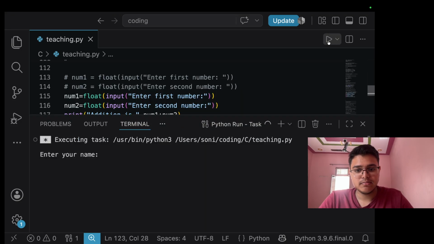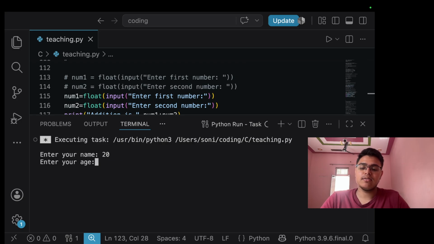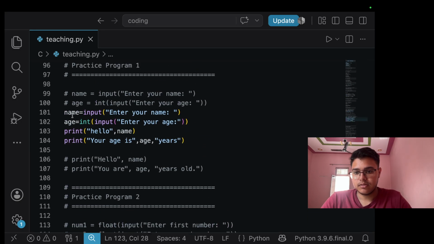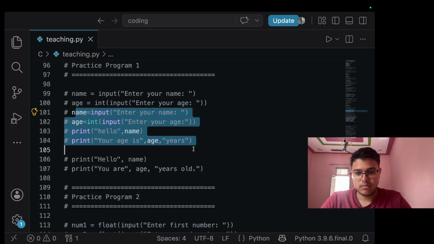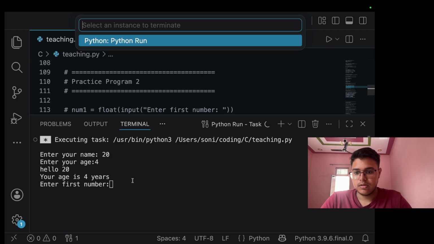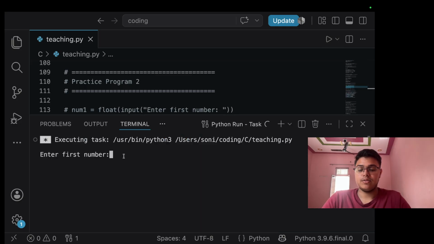Look, it says enter your number. Let's say the number is 20 and our other number is 4. Let me comment out the power. Okay, now enter 20 and then 4.